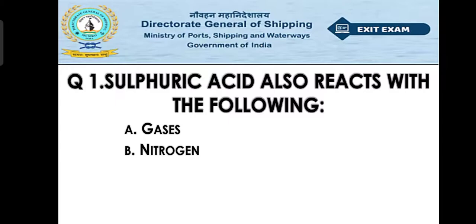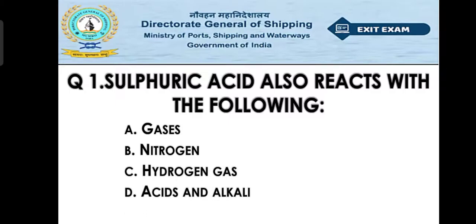Now we'll start with question number one. Sulfuric acid also reacts with the following. Option A gases, option B nitrogen, option C hydrogen gases, option D acids and alkali. So the right answer will be option D, that is the acids and alkali. Basically sulfuric acid reacts with acids and alkali. It will not react with the gas or nitrogen or the hydrogen gas. It will react only with the acid and alkali.